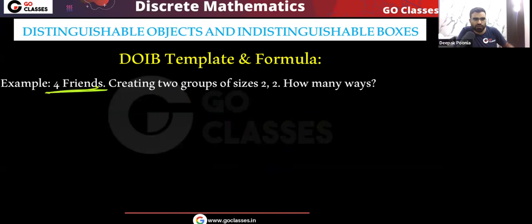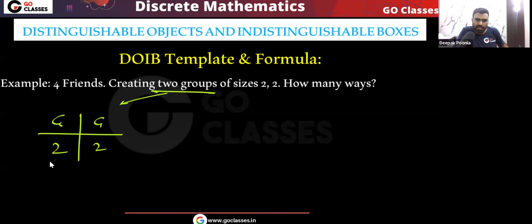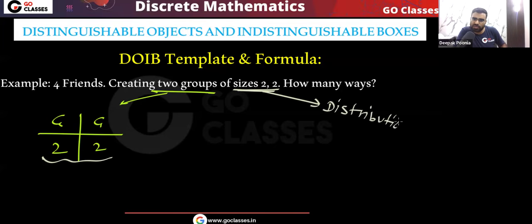Let's solve this question. You have 4 friends. We are dividing into 2 groups of size 2, 2. So here what is going to be the answer? Very simple. 2 groups we are creating. So that will be like this, 2, 2. In this distribution, you can see this value is repeating. You can call it like AA. So what we will do, we will divide by 2 factorial. First, we will apply the DODB template formula and then we will divide by 2 factorial.